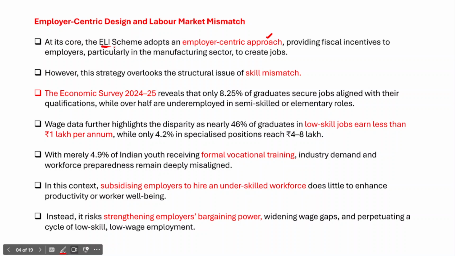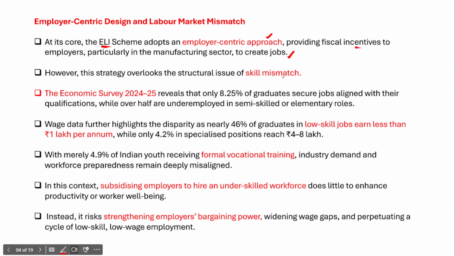And in fact, the scheme also provides fiscal incentives to the employers, particularly in the manufacturing sector, to create jobs. In India, the manufacturing sector has the potential to create large-scale and gainful employment opportunities for India's youth. So therefore, the employment linked incentive scheme primarily targets the manufacturing sector. However, this strategy overlooks the structural issue of skill mismatch.